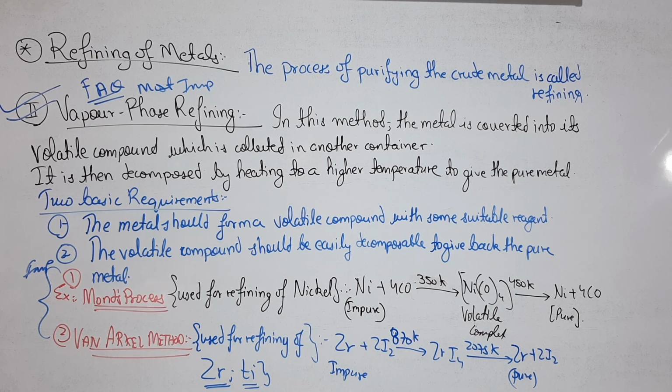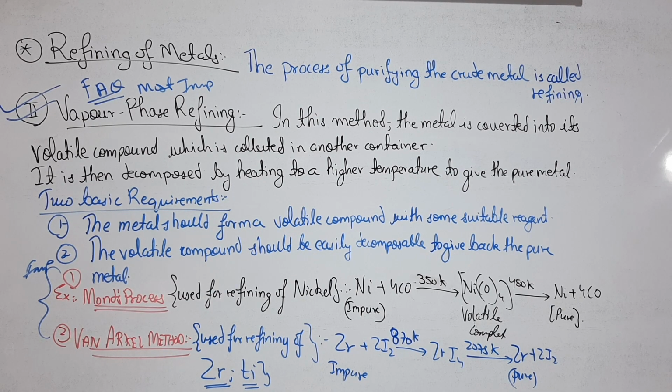For example, in the Mond process, impure nickel is reacted with the reagent carbon monoxide and heated to form a volatile complex, nickel tetracarbonyl. That's a complex name. And then again that volatile complex is heated at a high temperature, 450 Kelvin, to give you the pure nickel plus 4 CO.